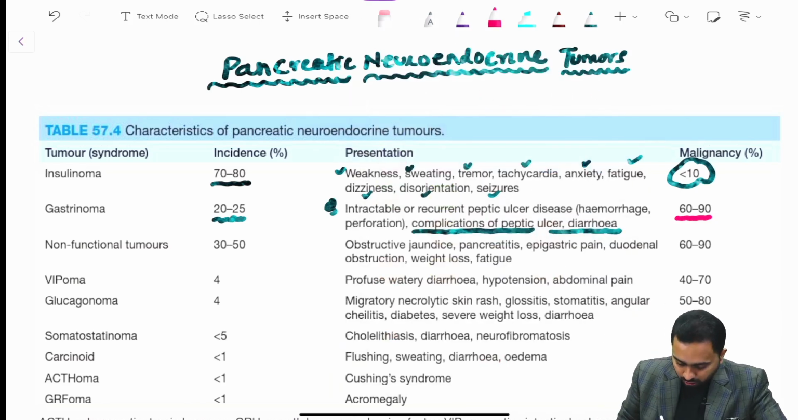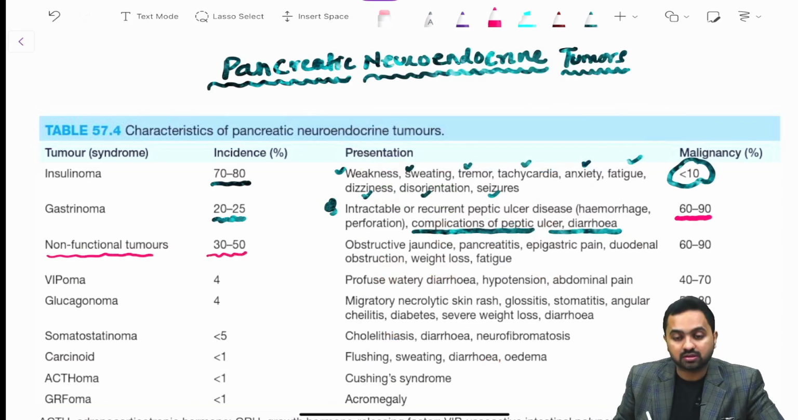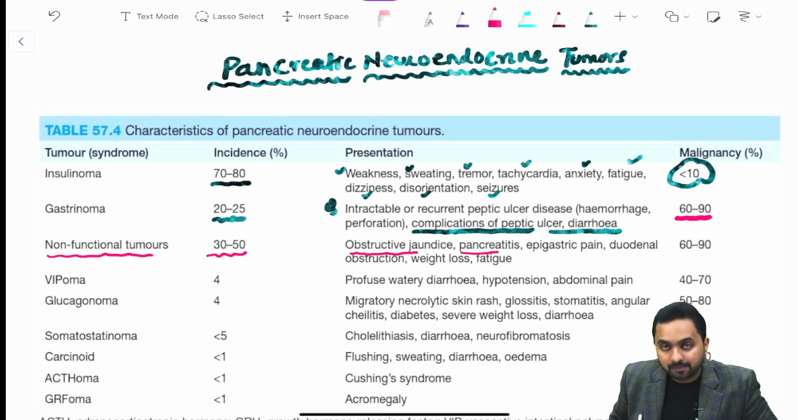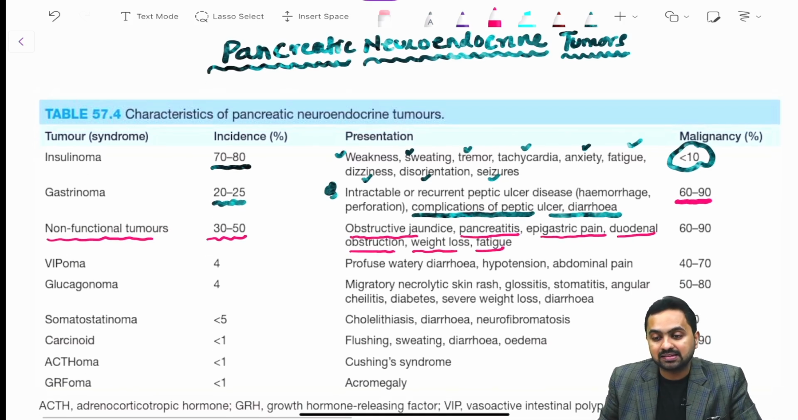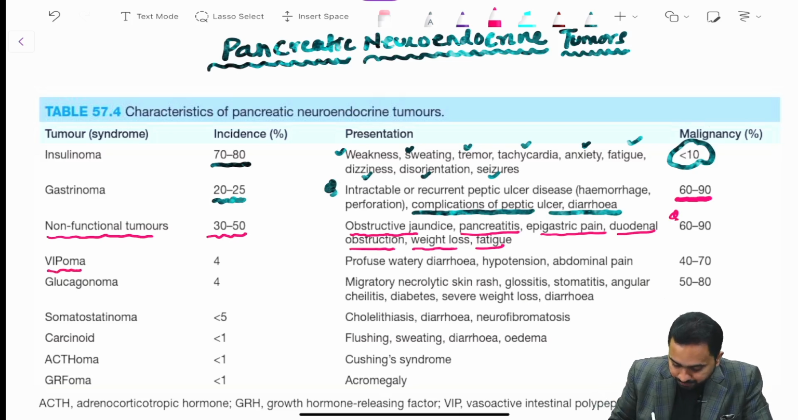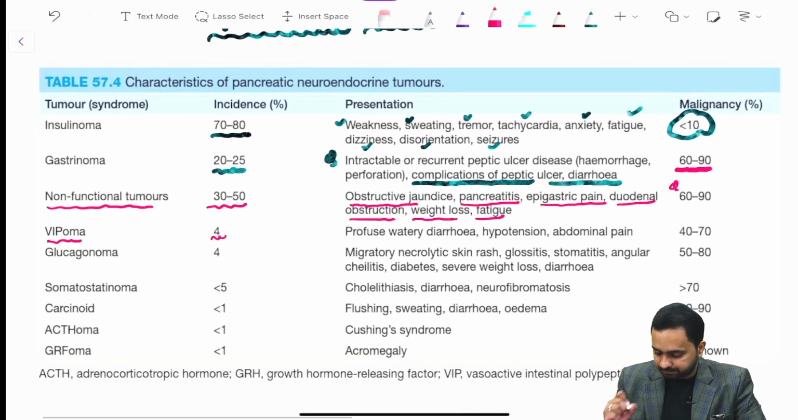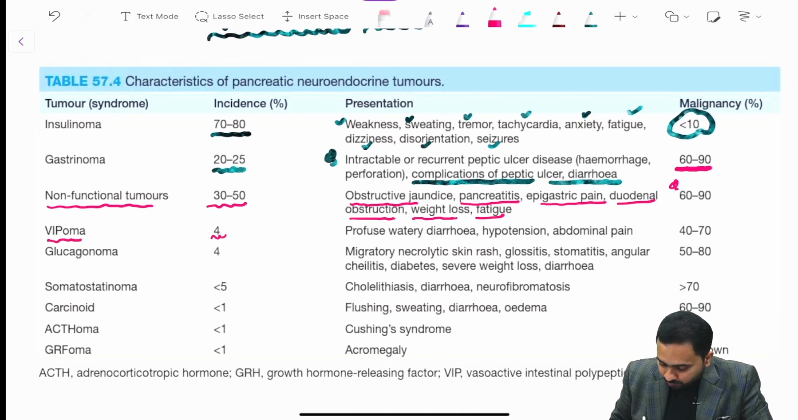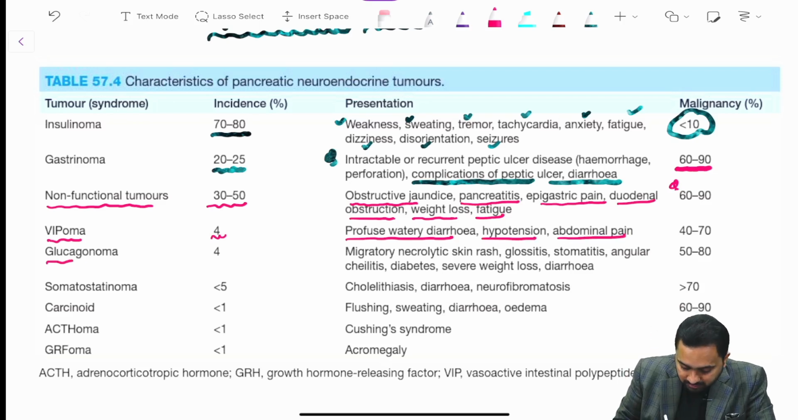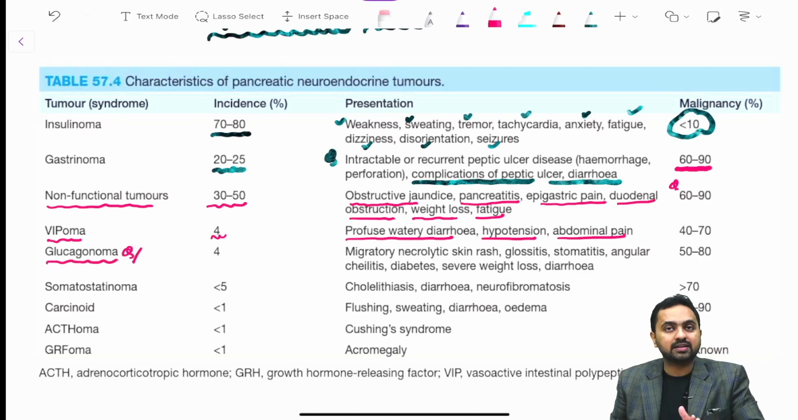Then we have your non-functional tumors, incidence being 30 to 50%. Now these present with obstructive jaundice, pancreatitis, epigastric pain, duodenal obstruction, weight loss and fatigue, and the chances of malignancy are 60 to 90%. Then we have your vipoma, which has an incidence of 4%, presenting with profuse watery diarrhea, hypotension and abdominal pain. Now this question has been asked multiple times previously in your exam, which is about your glucagonoma.